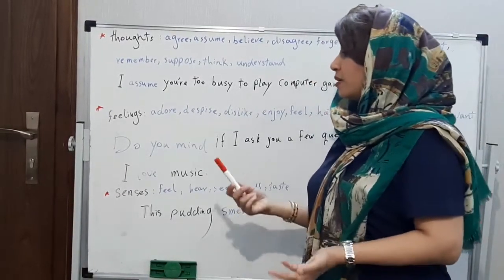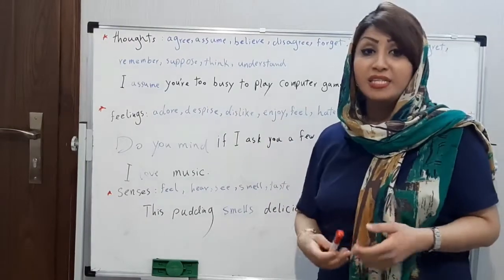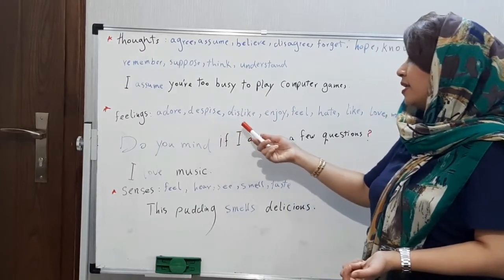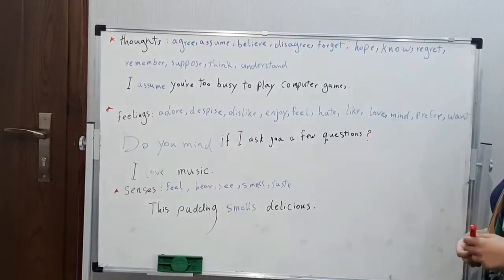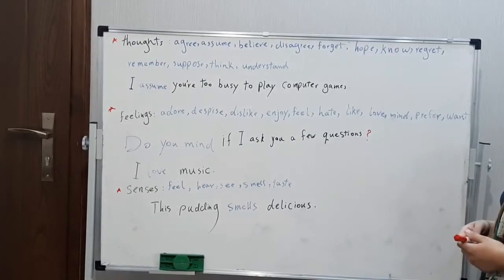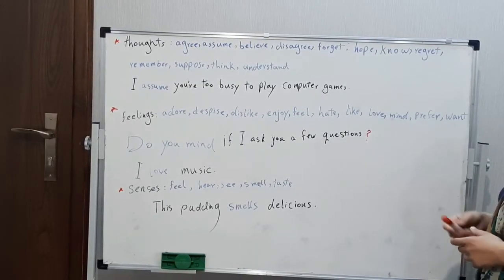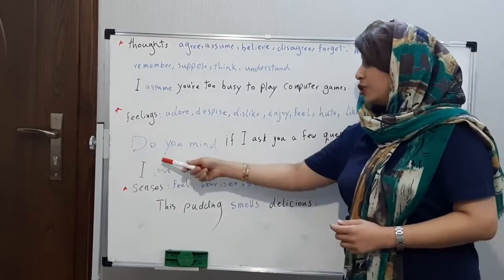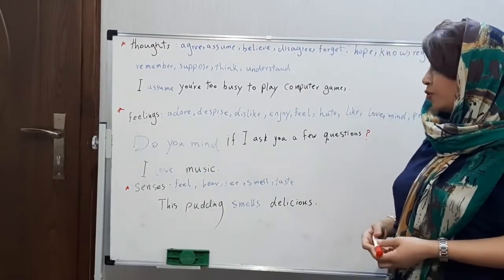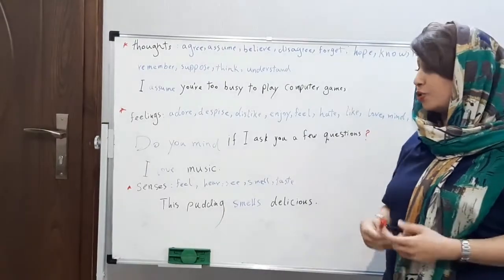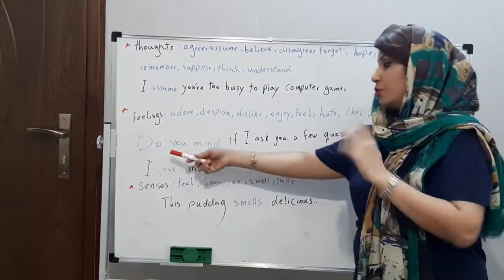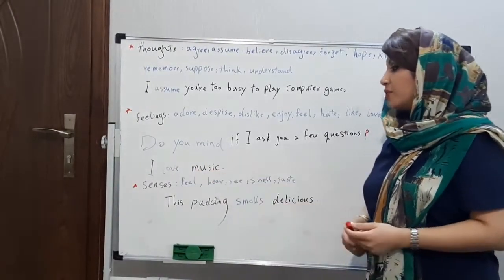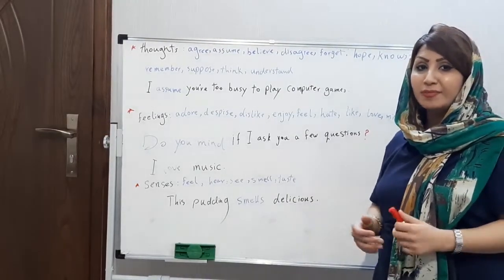Now, let's go through the next part. It is feelings. Feelings like the words adore, despise, dislike, enjoy, feel, hate, like, love, mind, prefer, want. Do you mind if I ask you a few questions? Do you mind? And we don't use present continuous. Or, I love music.